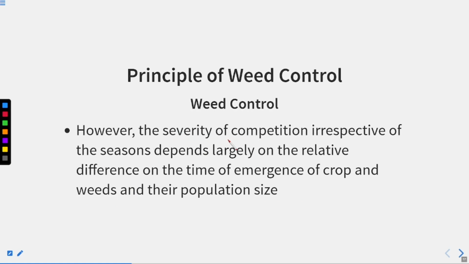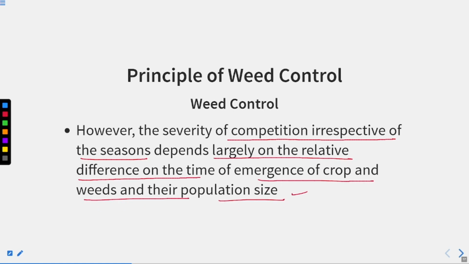However, the severity of the competition, irrespective of the season, depends largely on the relative difference in the time of emergence of crop and weeds and their population size. Right? So irrespective of the season, if the weeds are there, they will compete with the crop plants for the sunlight, for the nutrient availability in the soil, for the water. So they will always compete with the crop plants.